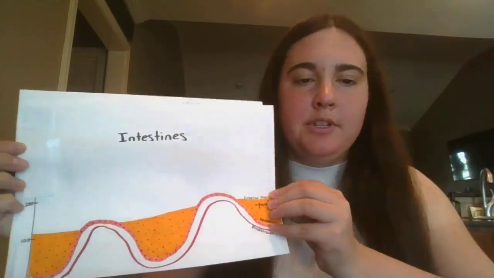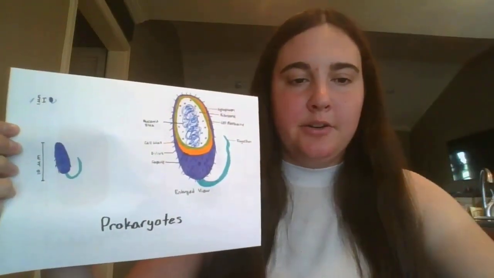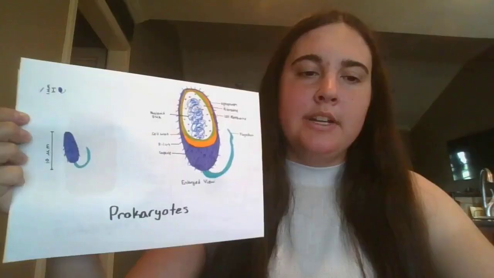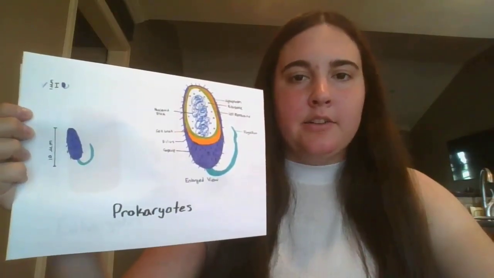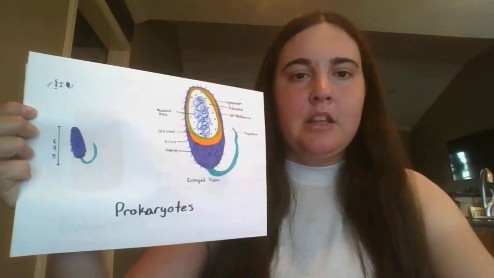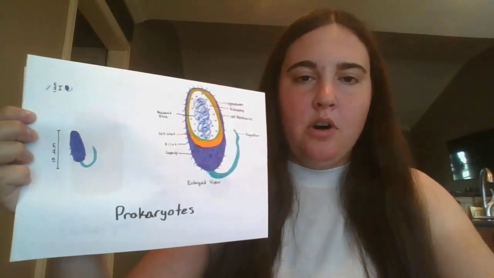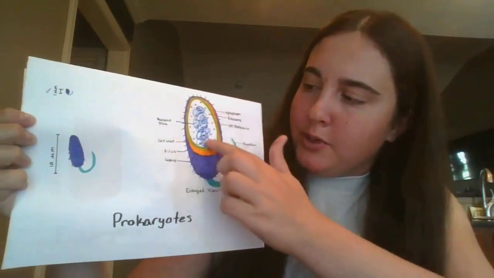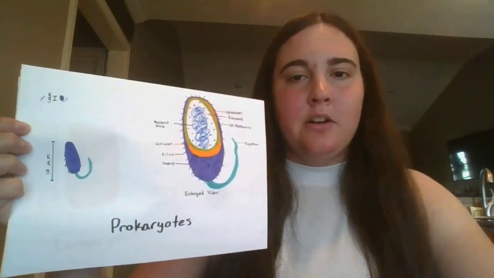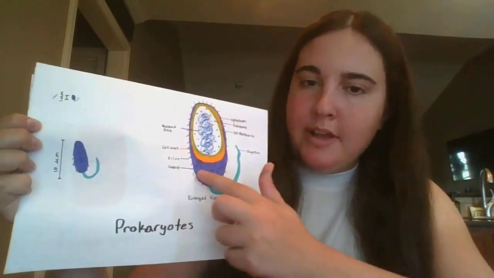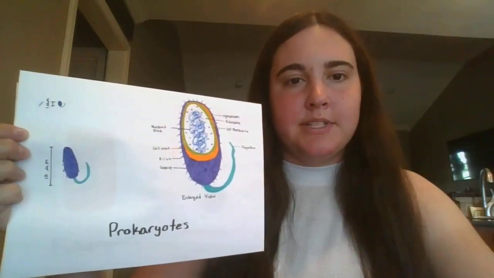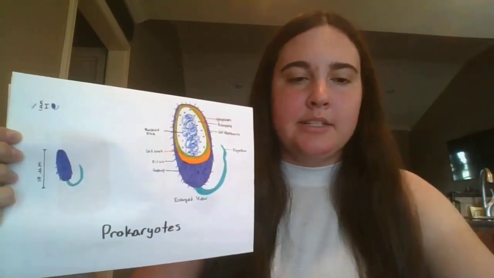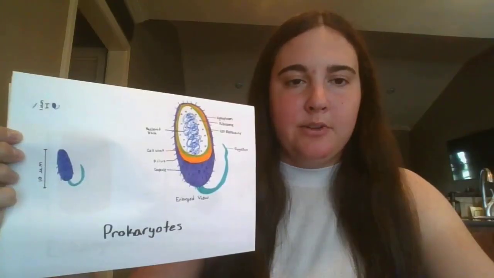The first cell involved in this interaction is a bacterial cell, which is a type of prokaryotic cell. Bacterial cells are typically between 1 and 10 micrometers, and they are simpler in structure than eukaryotic cells. They contain a plasma membrane, a cell wall, cytoplasm, ribosomes, and DNA located in a region called the nucleoid. Many bacteria also have structures like flagella or pili that help them move or attach to surfaces. Bacterial ribosomes are free within the cytoplasm, and they synthesize proteins that are necessary for metabolism as well as survival.